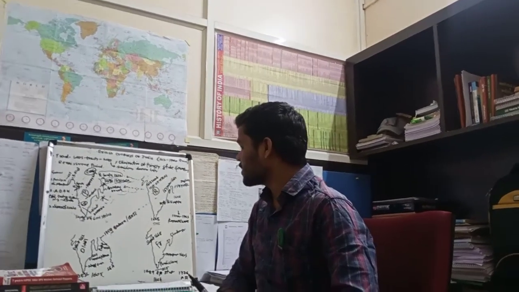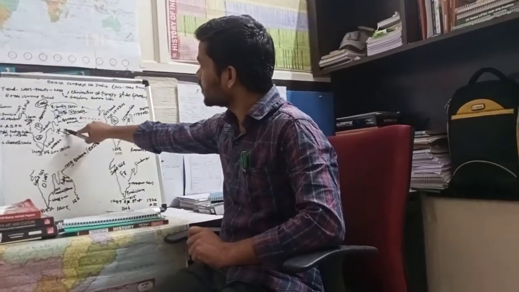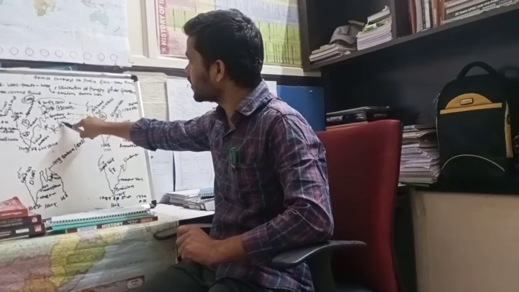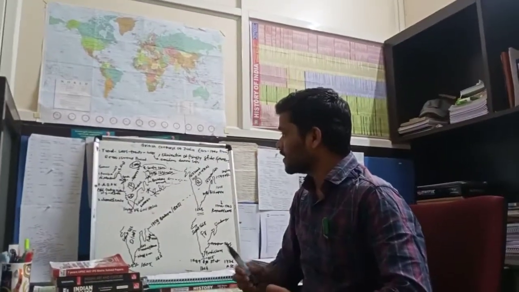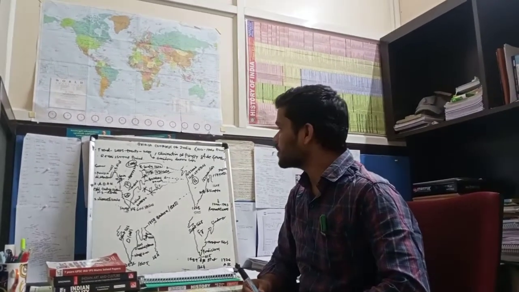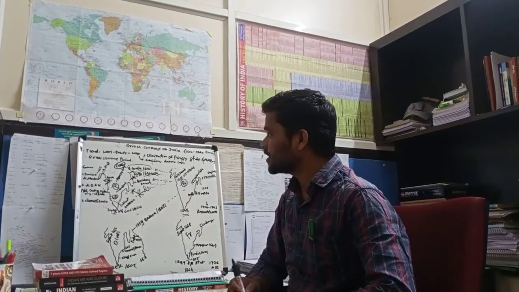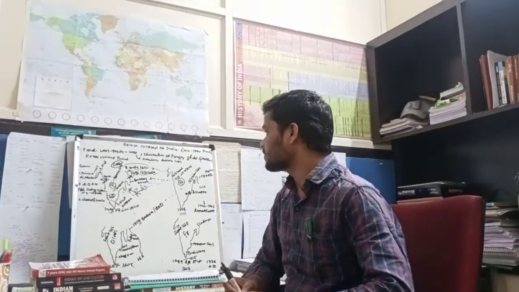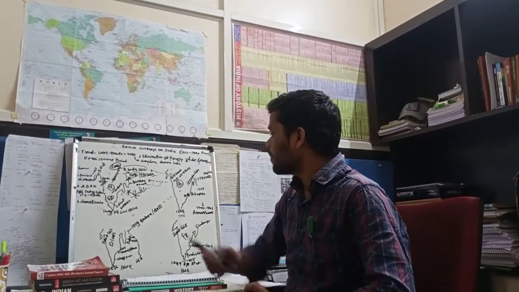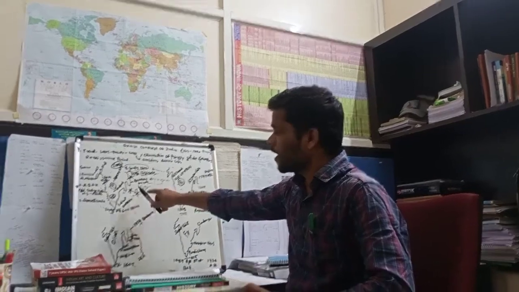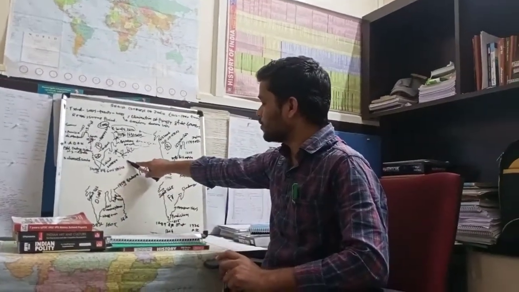What is the reason behind the Portuguese decline? Circumstances like these were there. The Portuguese were the first to come to India and the last to leave. In 1961, the Indian government started Operation Vijay and amalgamated Daman, Diu and Goa into India.